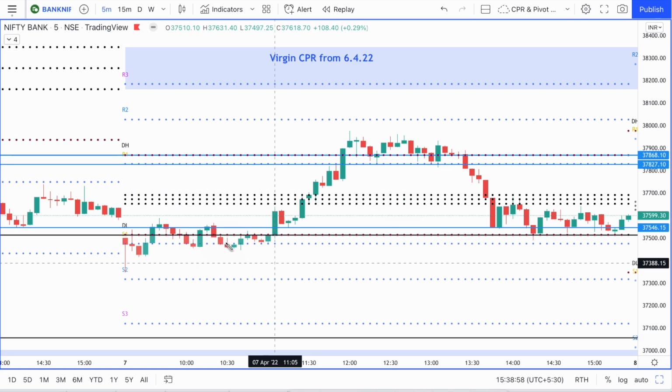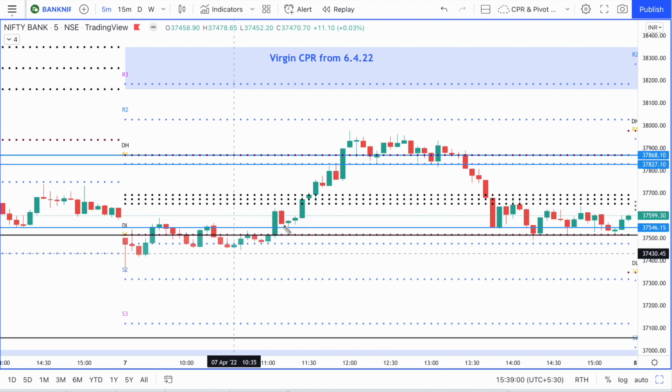So maybe here you can take a trade at the 50% pullback at this level, and then you have to target the CPR itself, but the top CPR is okay in this position, and then you can keep your SL a little bit below it, like here. So this would be your stop loss and this would be your target in that case, which is not exactly a 1:2 risk reward, and that is the reason why that was not a good quality trade today, simply because it was a very big candle and there was not much distance left towards the CPR from there.